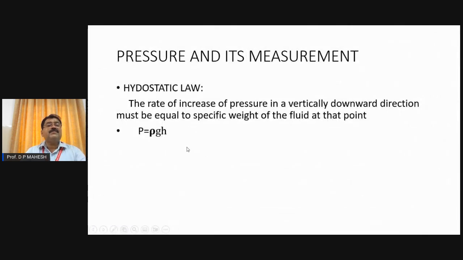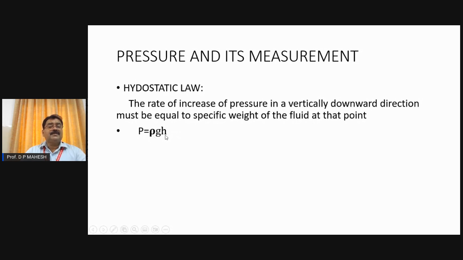Now, there is another beautiful and important formula in the field of fluid mechanics, which is called the hydrostatic law. Many of the manometers are designed on this principle. P is equal to rho into g into h, which is the pressure intensity at any depth. If you have a column of liquid and you wish to find the pressure at any desired point from the free liquid surface, we have to use this formula. So rho into g into h, where h is any desired depth, we can find the intensity of pressure just by knowing the type of the liquid.